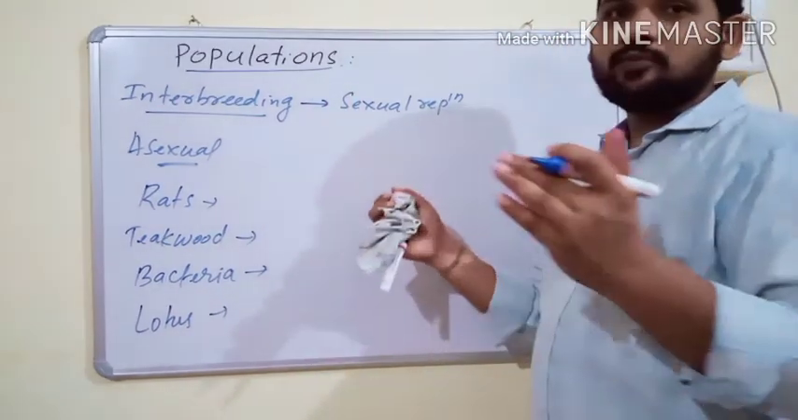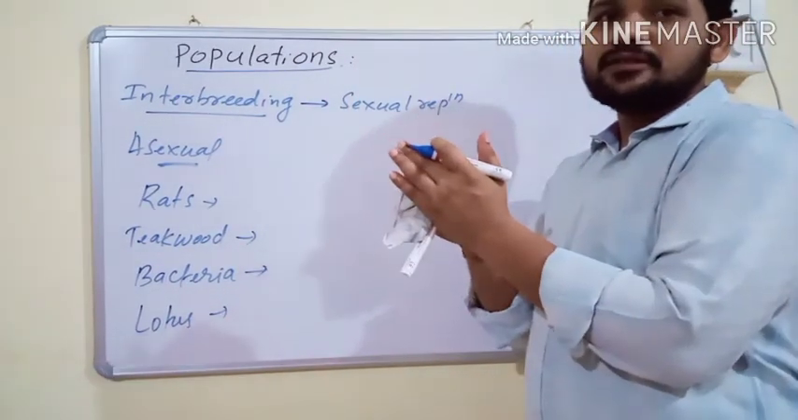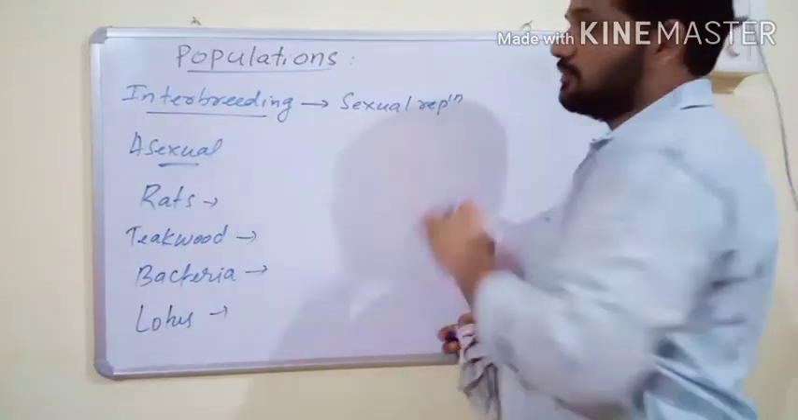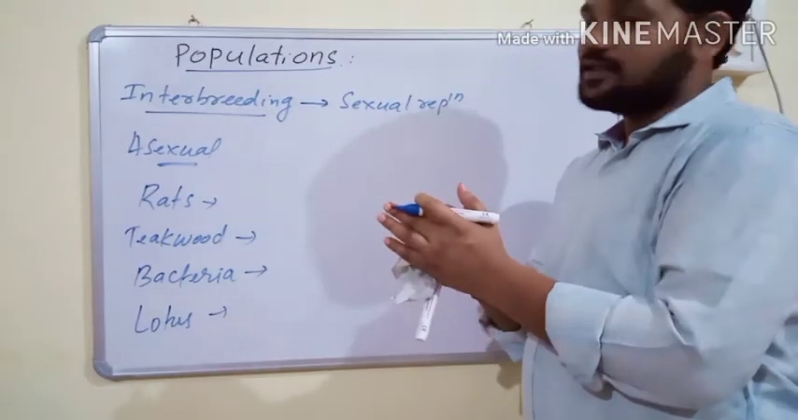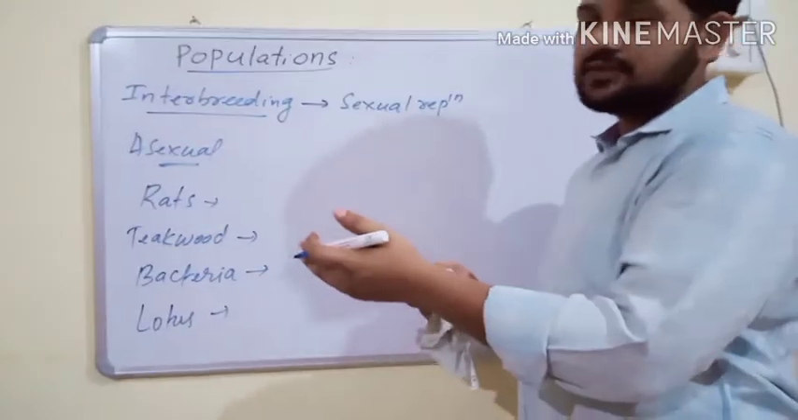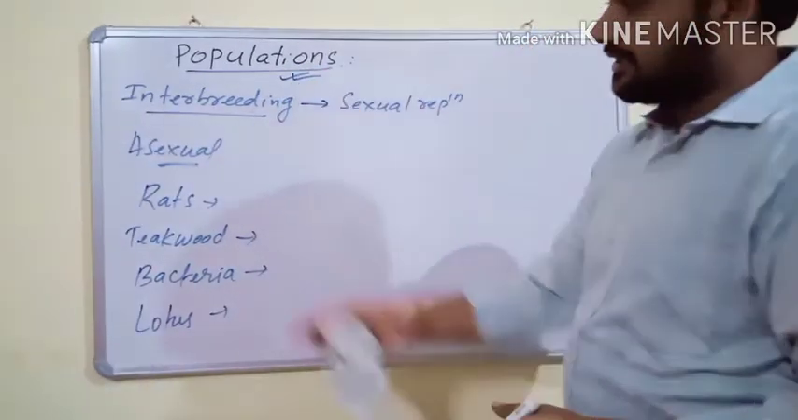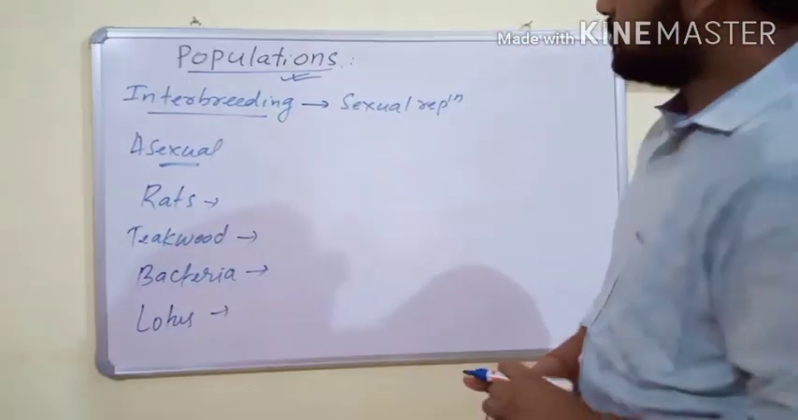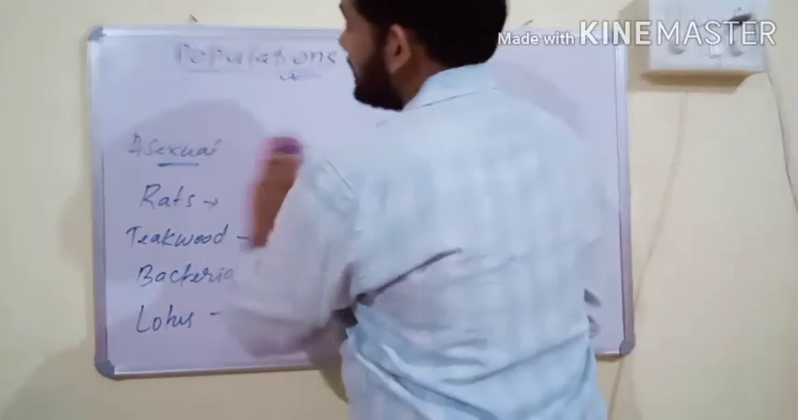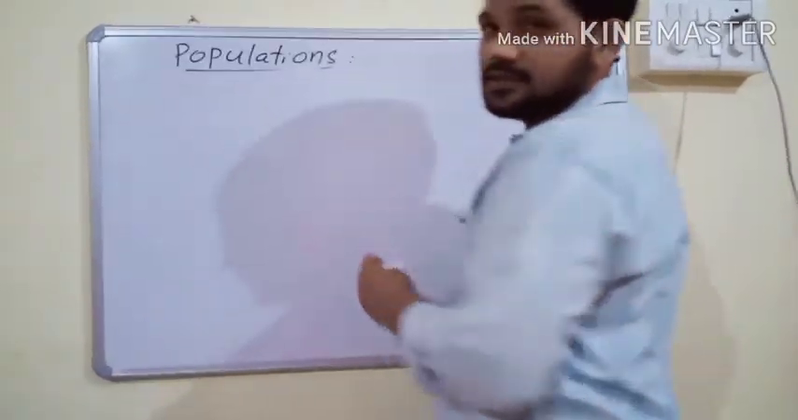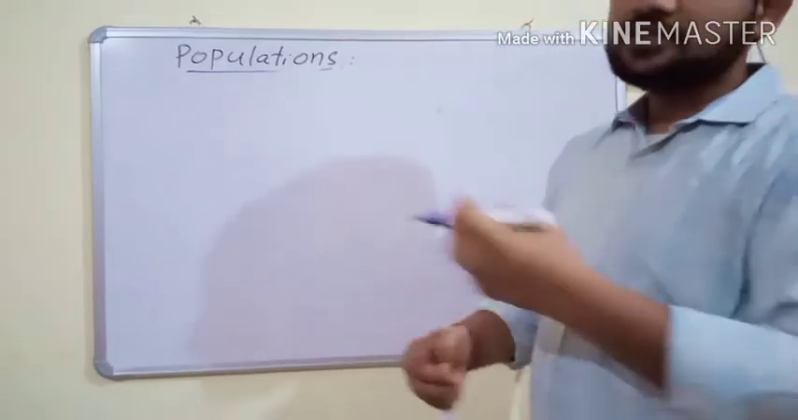Population is a group of similar individuals of a species in a geographical area. A group of interbreeding individuals is considered a population. These are some examples of population. And a population has certain qualities that an individual does not have.